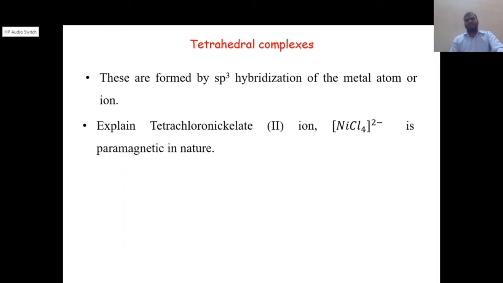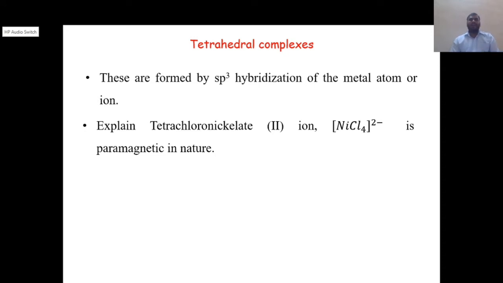So tetrahedral complexes generally have sp3 hybridization. In an exam, the question may be asked this way: explain why the tetrachloronickelate(II) ion is paramagnetic, or explain the hybridization of the NiCl4 2- complex. They will ask either to explain the paramagnetic nature or the hybridization of the tetrachloronickelate(II) ion complex.